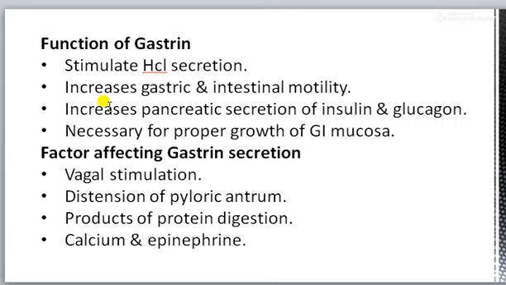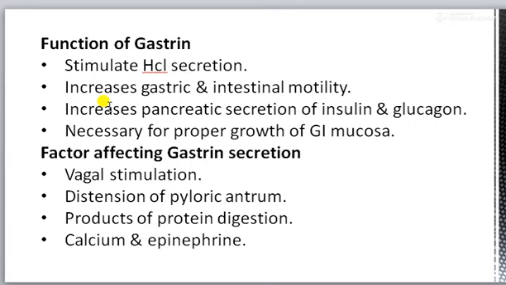It increases gastric and intestinal motility, and increases pancreatic secretion of insulin and glucagon. It has trophic action also. It is necessary for the proper growth of the gastrointestinal mucosa.